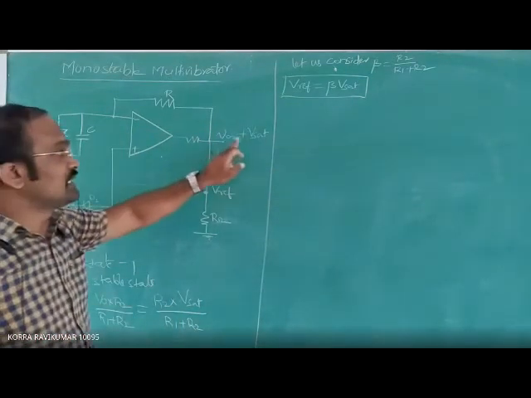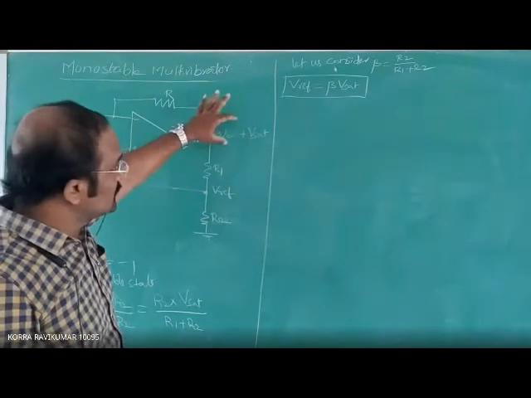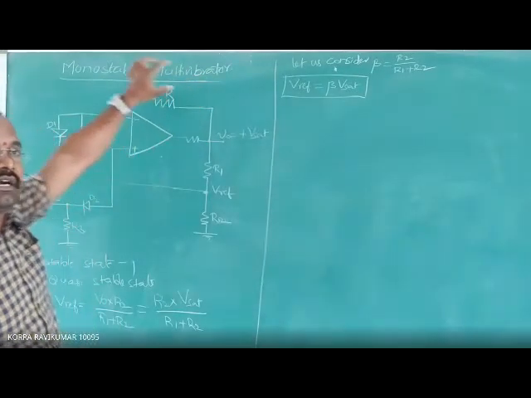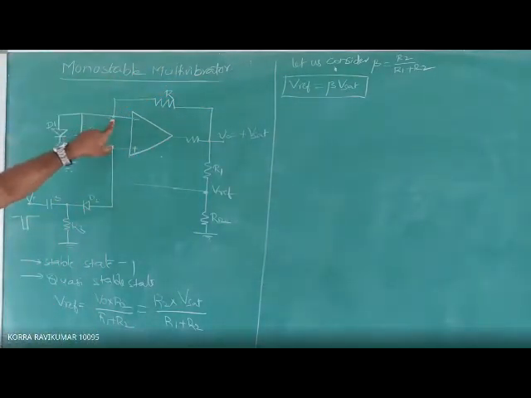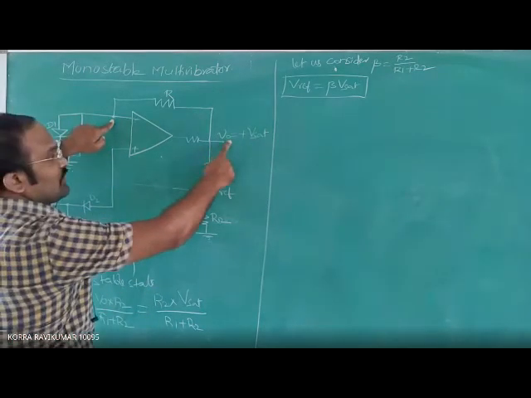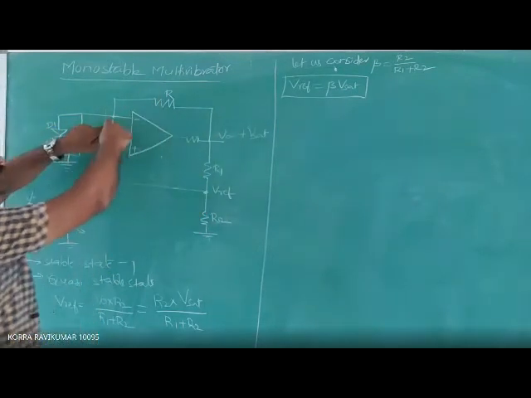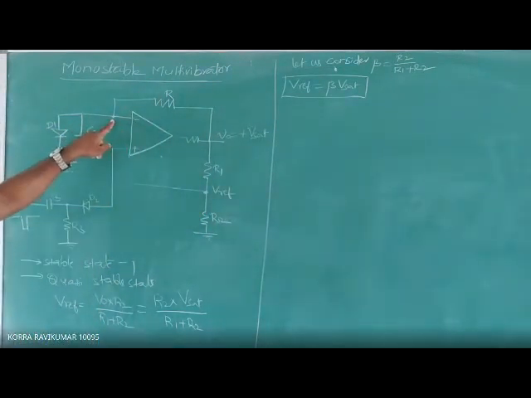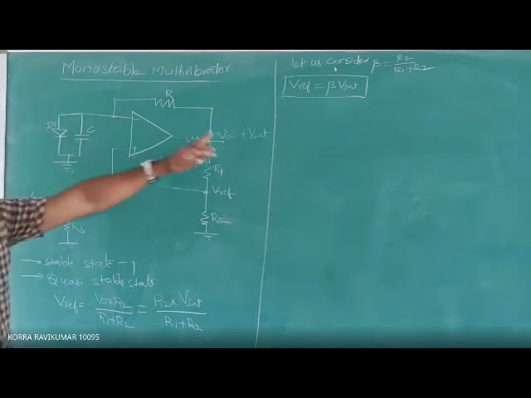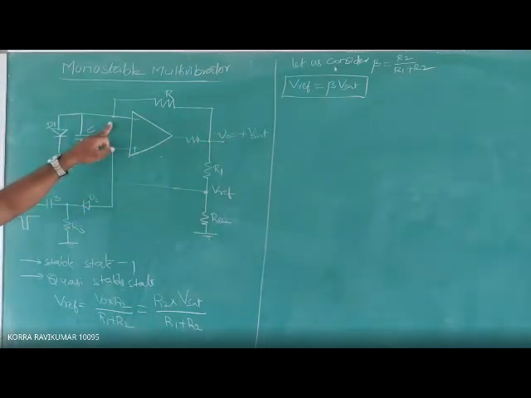So here V0 is equal to plus V saturation. This particular voltage appears at the inverting terminal. The output voltage V0 equal to V saturation appears at this node because here there is no power supply or any input signal. That's why the same voltage appears at the inverting terminal.